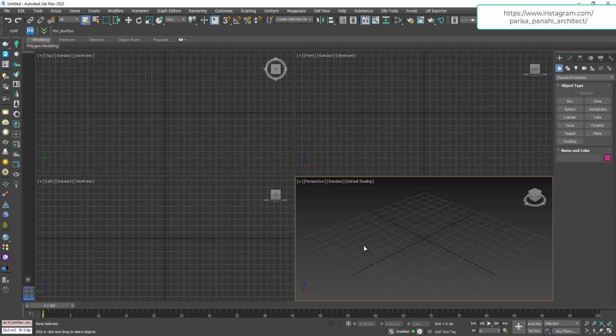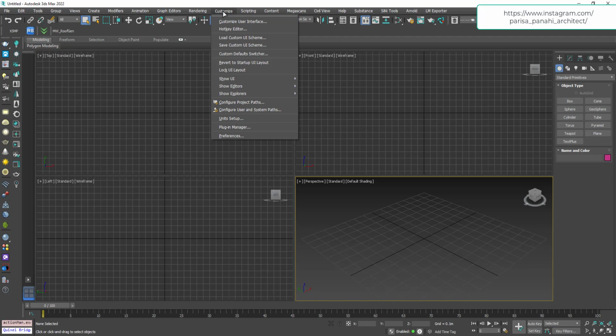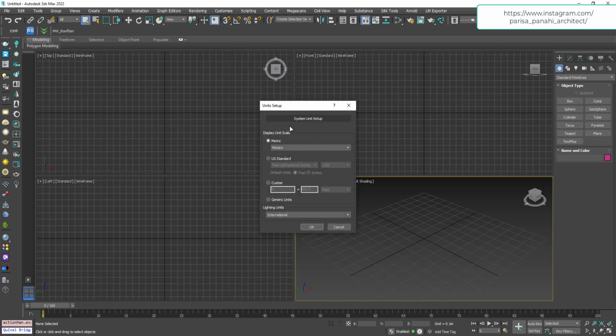Hello guys, my name is Parsa Panahi and today I'm gonna tell you how to create one object in 3D Studio Max. Okay, in the first step, check the unit setup which you can find in the Customize tab.